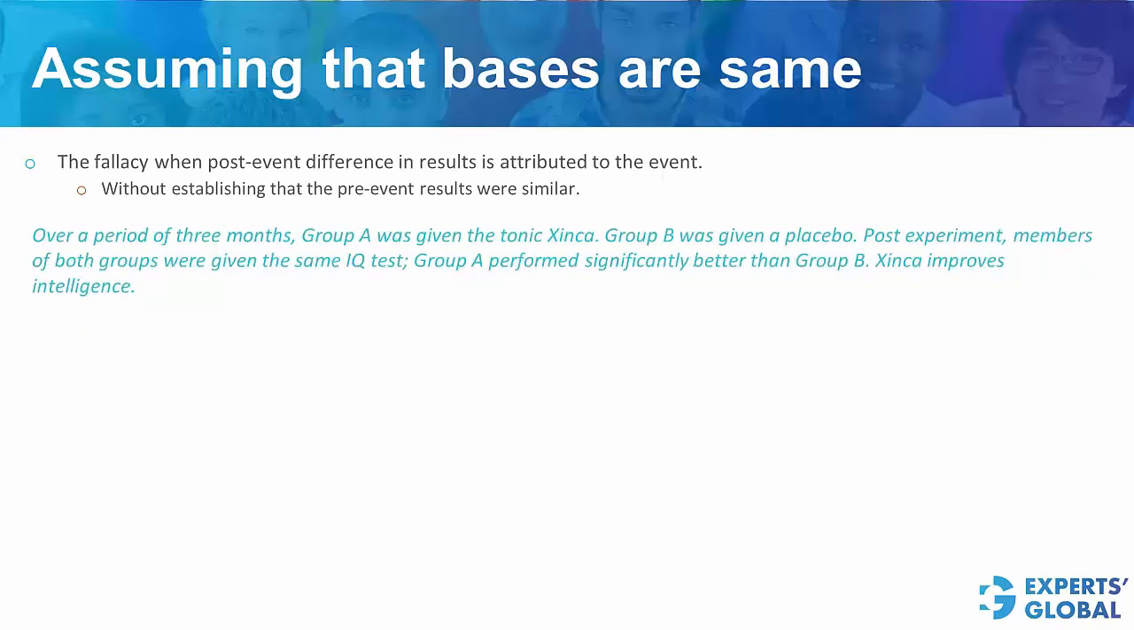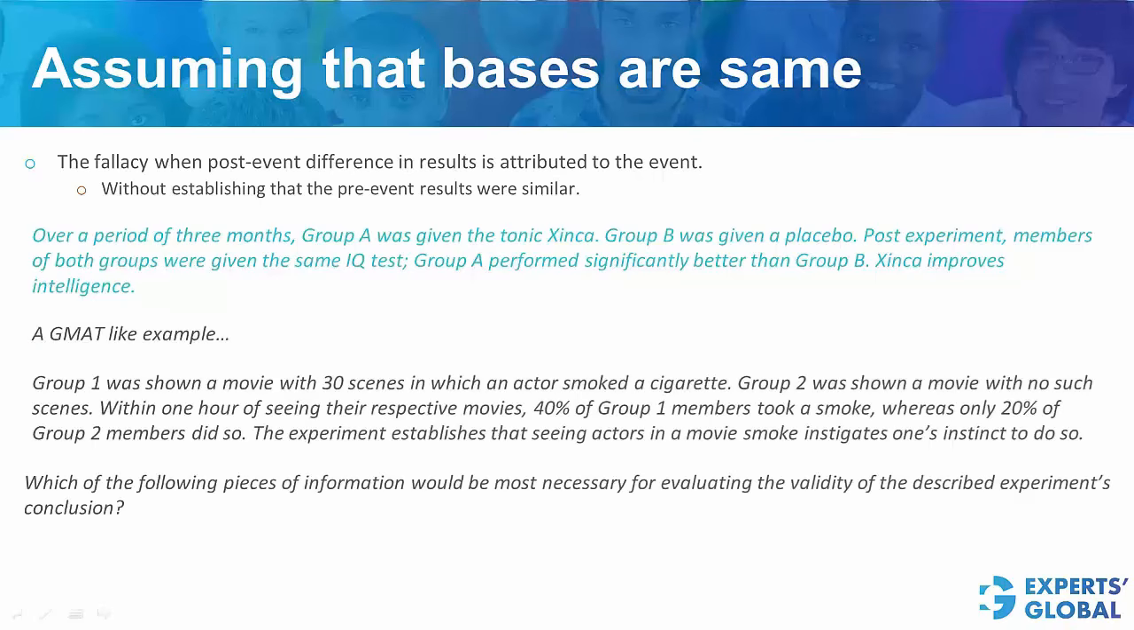Let's look at a GMAT-like example now. You have an argument here, followed by a question stem. Step 1, look at the question stem. Step 2, read the reasoning. And Step 3, have a broad expectation from the correct answer choice. So what piece of information would be necessary for evaluating the validity of the experiment's result? The piece of information needed is whether the bases were the same before the experiment.